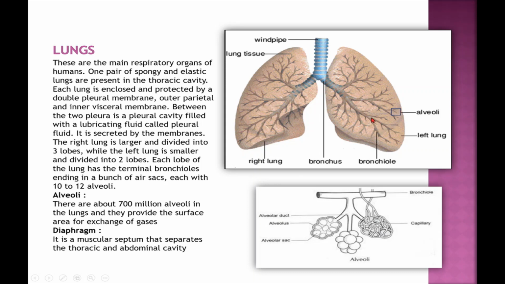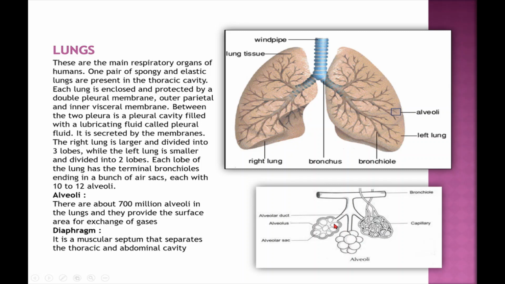Each lobe of the lung has terminal bronchioles ending in a bunch of air sacs, each with 10 to 12 alveoli. Each bronchiole ends in a bunch of alveoli which appear like a bunch of grapes. Many alveoli make the lung spongy and elastic.